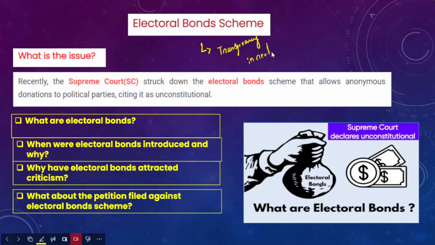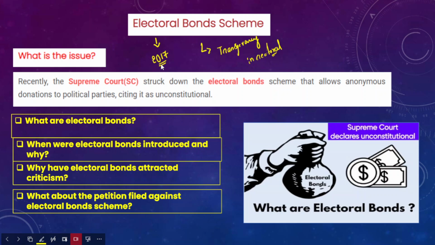So we all know that in India, the state funding of elections is a provision not implemented. Since there is no state funding of election or political parties, what happens is the political parties directly get funds from the individuals, the citizens of a country, and from the companies which are established in India. So therefore, in order to make this process of political parties getting electoral bonds more and more transparent, the central government has introduced the electoral bonds in the year 2017.